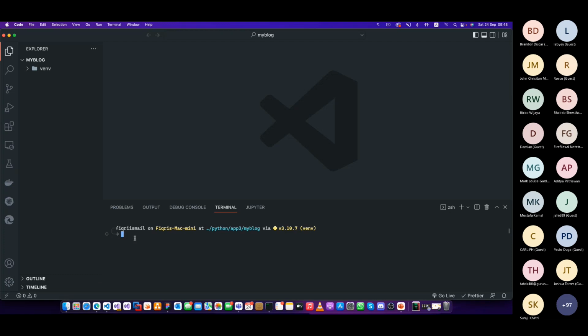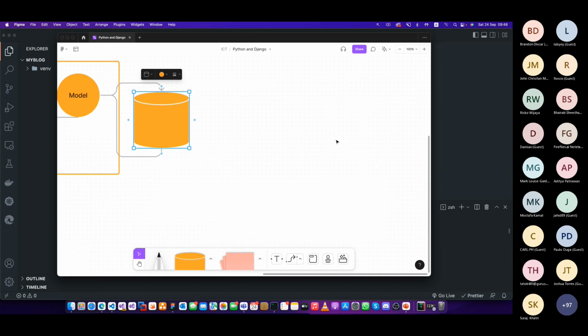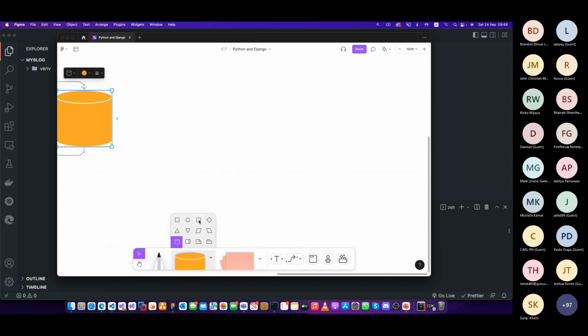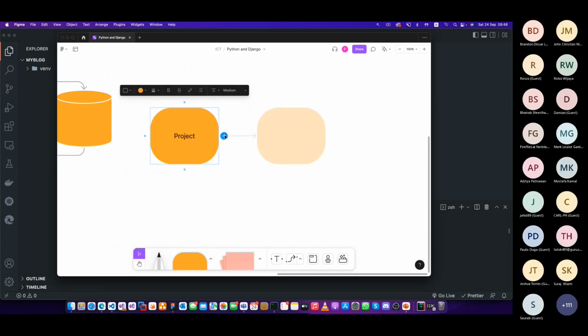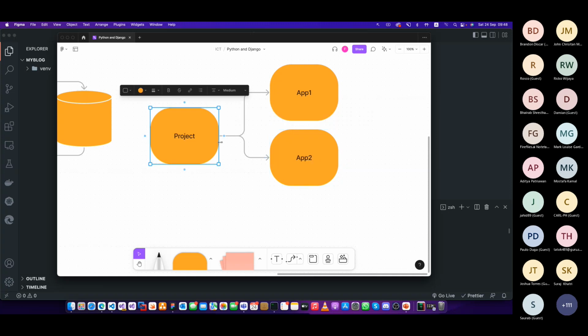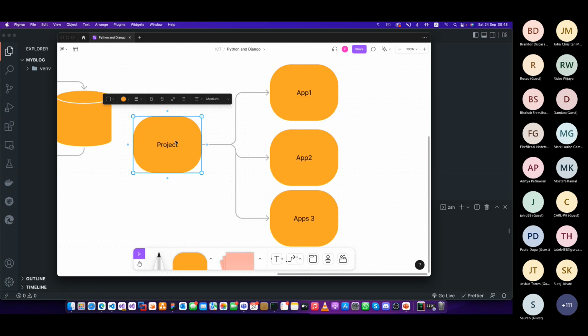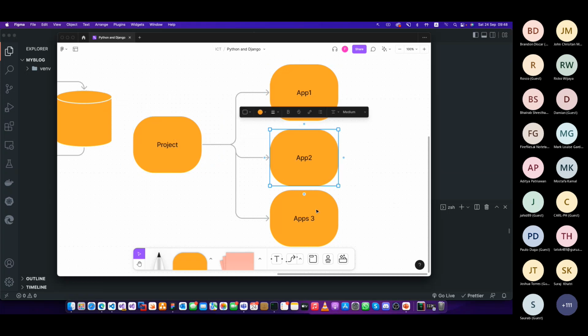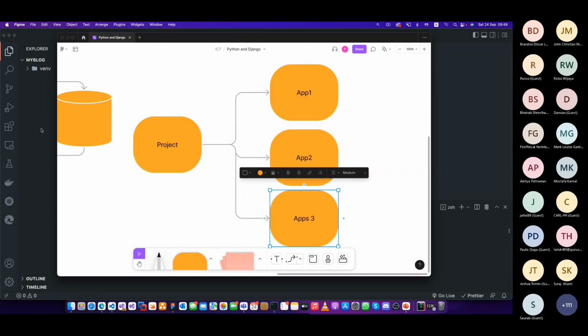Now we have to create the project. That's the first thing. In Python, in Django projects, you will have it like this. First, you will have the project. Then the project will have lots of apps. App 1, App 2, and any number of apps, App 3. If you are working with Visual Studio, this will be the solution, and these will be the different projects. Here, it will be the project, and these are called apps in Python, in Django. So first, you have to create the project.